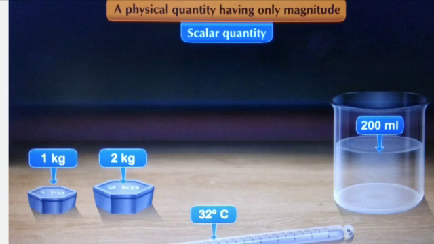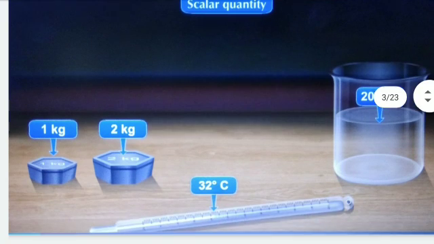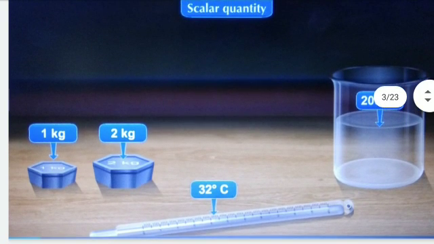Vegetables we brought from the market are also measured in kilograms. Here weights of 1 kg and 2 kg are shown. Also there is a thermometer showing a temperature of 32 degrees Celsius.